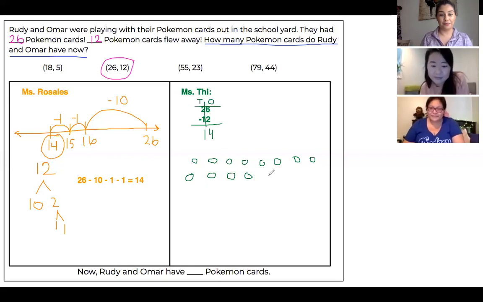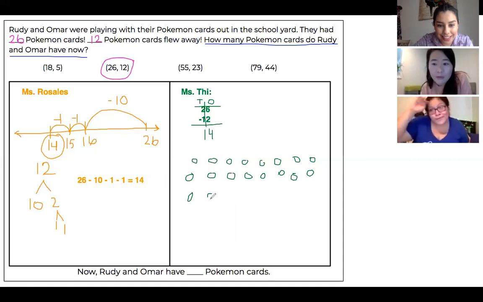That's why this is probably one of the first strategies that we learn because we usually use it with smaller numbers. So let's see, 1, 2, 3, 4, 5, 6, 7, 8, 9, 10, 11, 12, 13, 14, 15, 16, 17. And that reminds me that this also helps us understand that if direct modeling takes too long, it's probably not a good strategy to use because sometimes we lose count or sometimes we make a mistake.